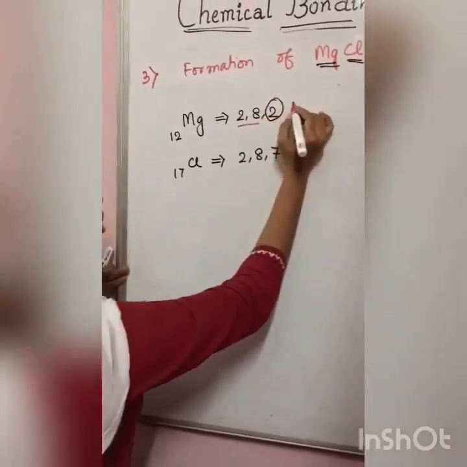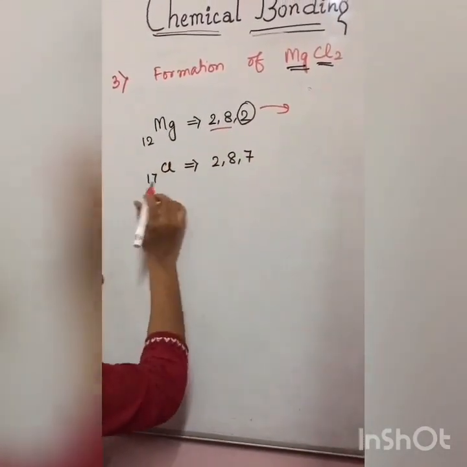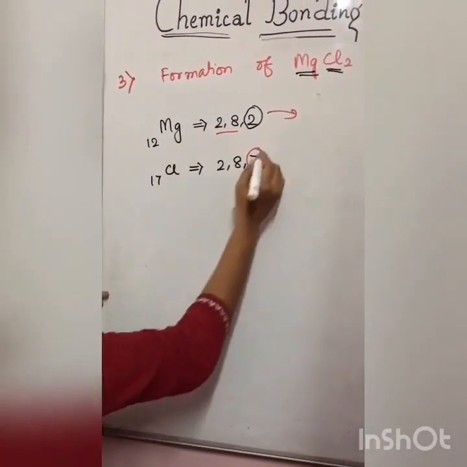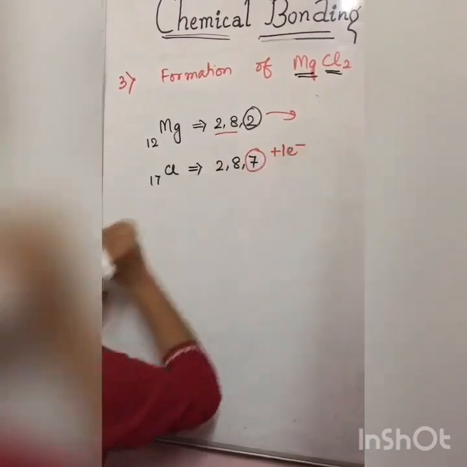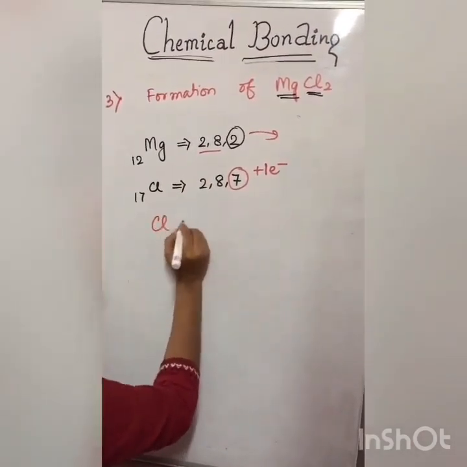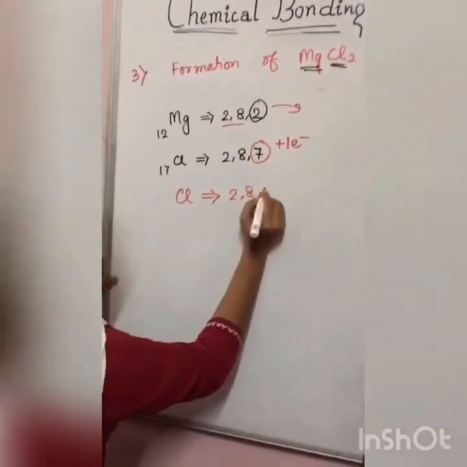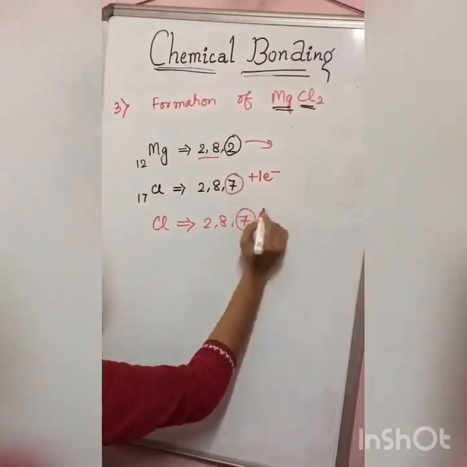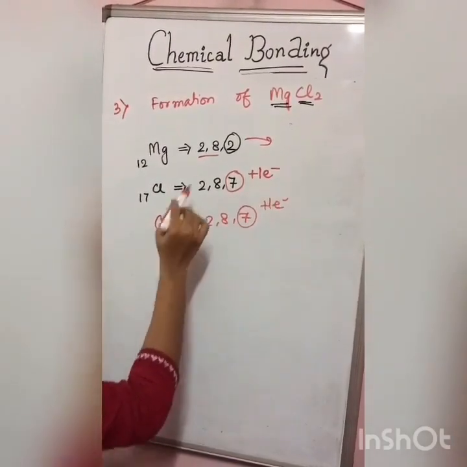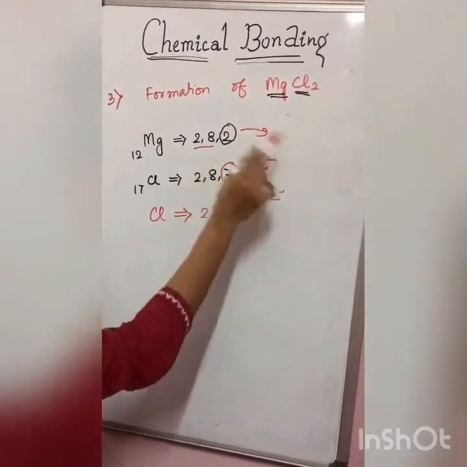Now to donate these 2 electrons, they have to be accepted by someone. Chlorine has 7 electrons in its outermost shell, so it can accept only 1 electron. Where will the other electron go? It requires 1 more chlorine atom to accept 1 more electron. If this chlorine atom also takes 1 electron, then 2 electrons are accepted and Mg is donating 2 electrons.